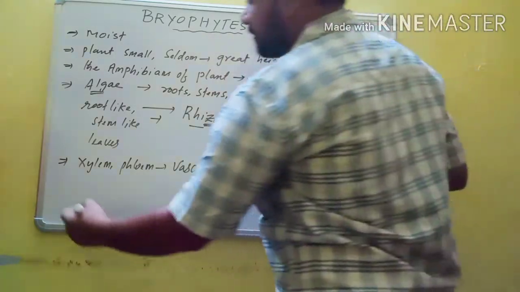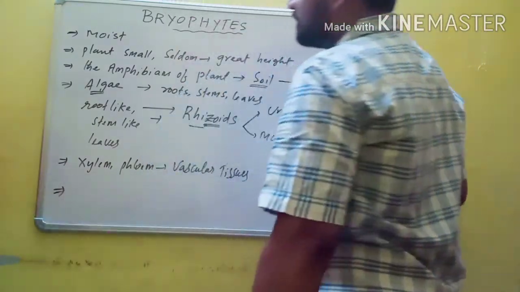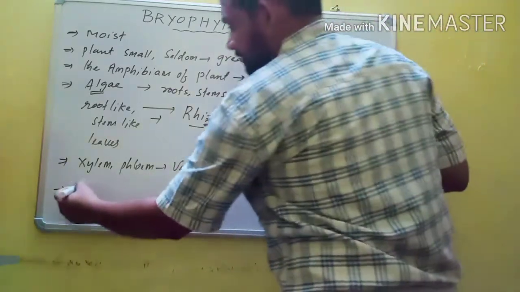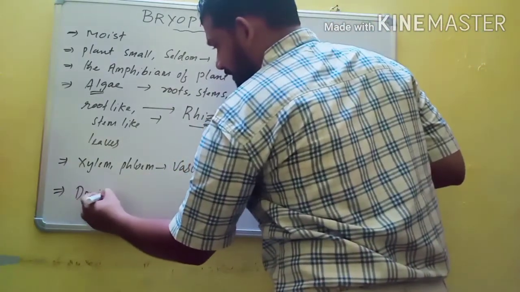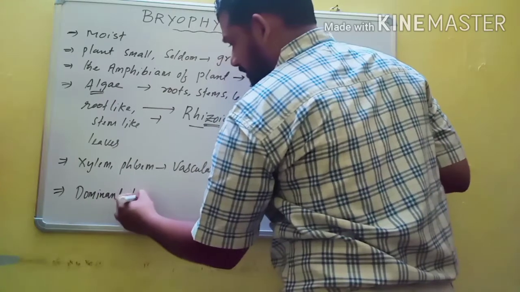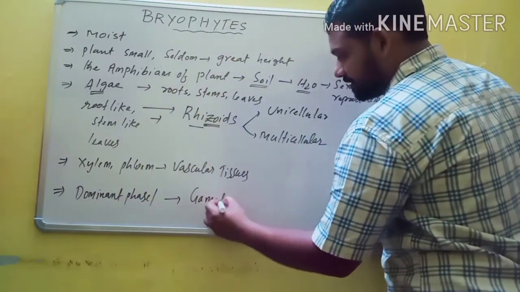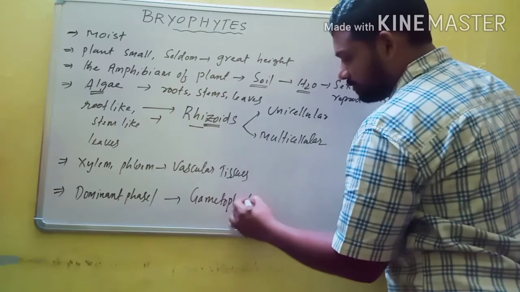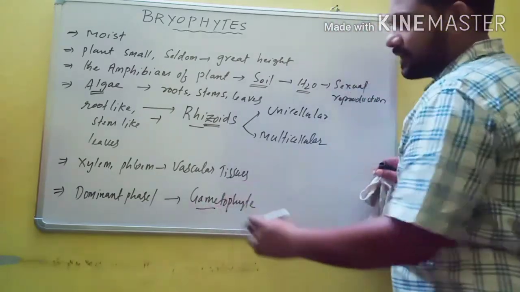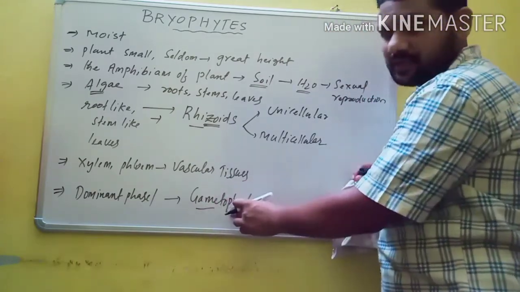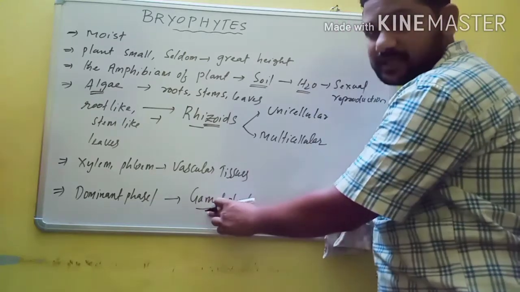And in the plant body, the main dominant phase of bryophytes, or the main plant body, is the gametophyte. Gametophyte means gamete producing: gameto means gametes, phyton means plants. The gamete producing plant body is known as gametophyte.